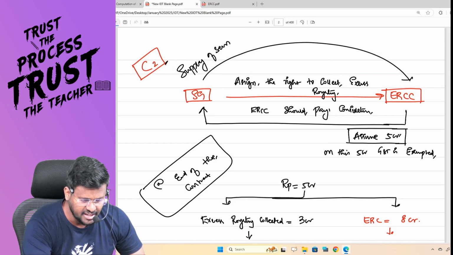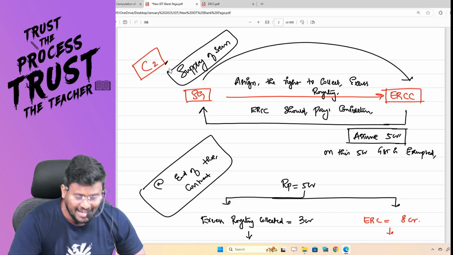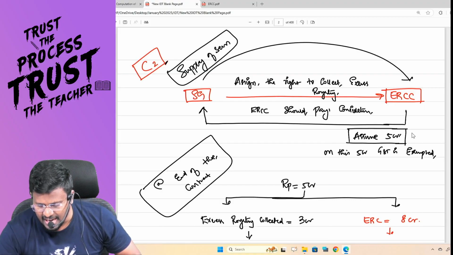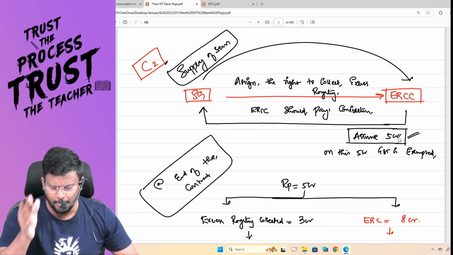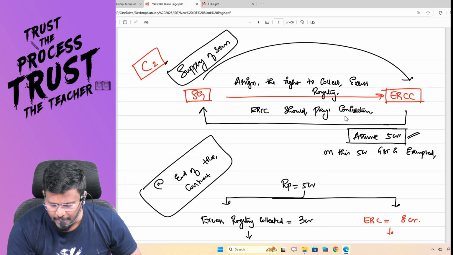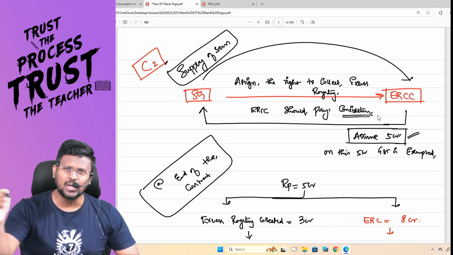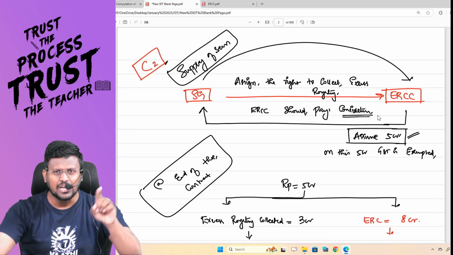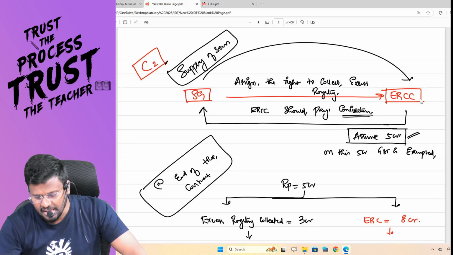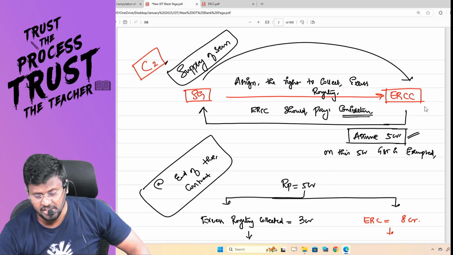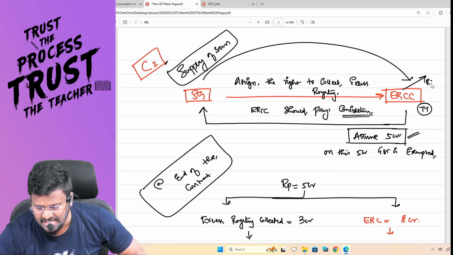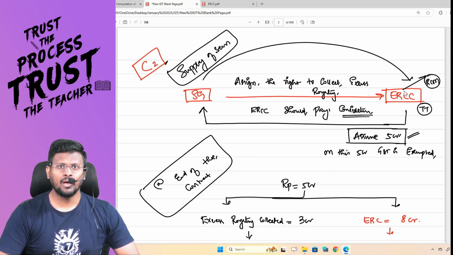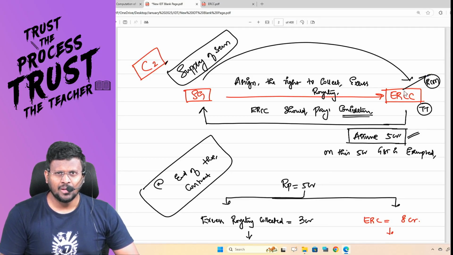Even this is also a supply of services from state government. What, sir, state government is saying that to get this right, this ERCC has to pay some consideration. Assume 5 crore has to be paid. So ERCC should pay consideration. Actually, the service provider is state government and service recipient is ERCC. Sir, if this ERCC is situated in taxable territory, then ERCC should pay tax at RCM.